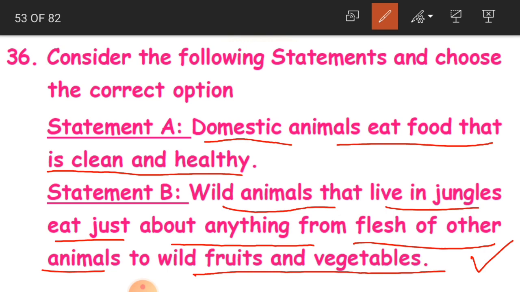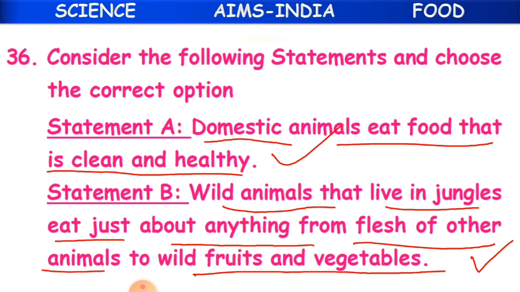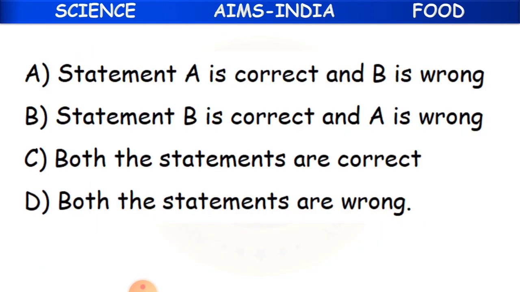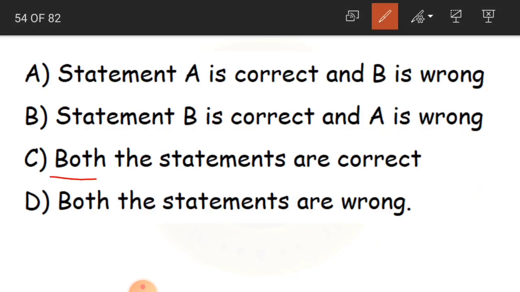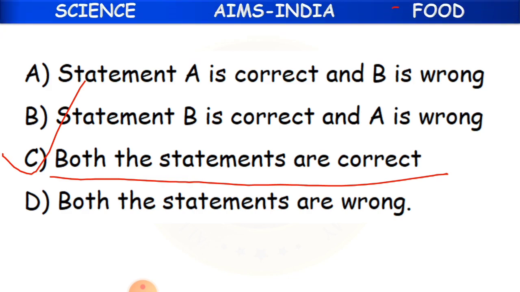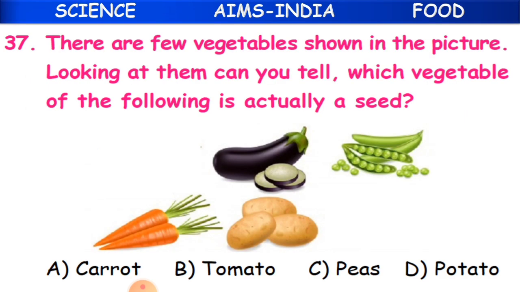So this is true, and statement A is also true, because we are going to adopt the domestic animals, so we will give them clean and healthy food. Because both the A and B statements are correct, where is this option? Both the statements are correct. C option. Just a minute. Yes, C option. So this is the correct one. Clear, children?